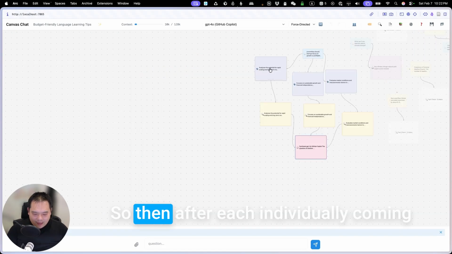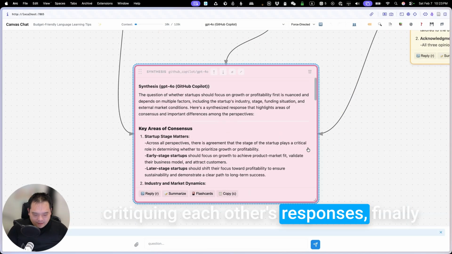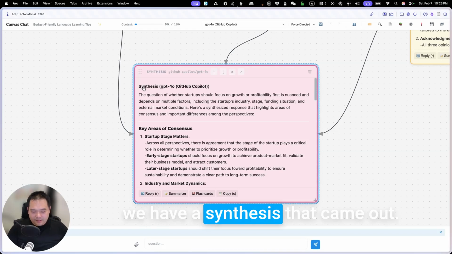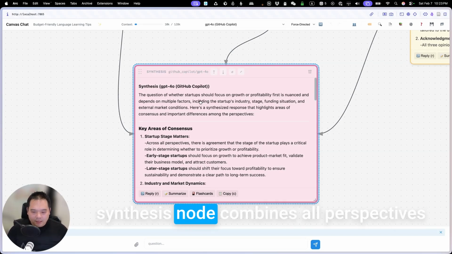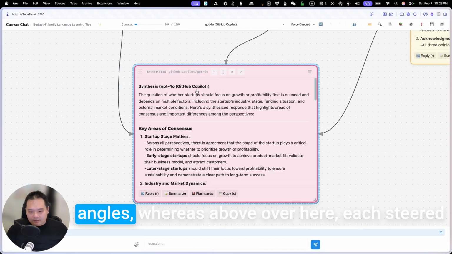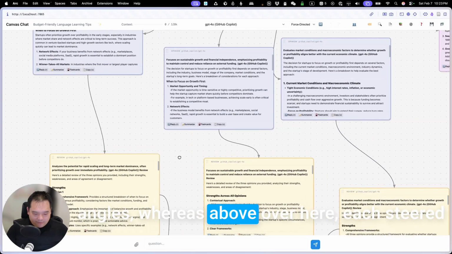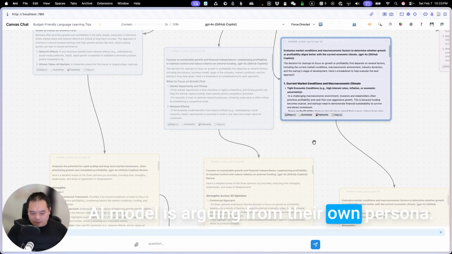So then after each individually coming up with their own responses and then critiquing each other's responses, finally we have a synthesis that came out. And this chairperson or chairman model synthesis node combines all perspectives and provides a balanced view from multiple angles, whereas above, over here, each steered AI model is arguing from their own persona.